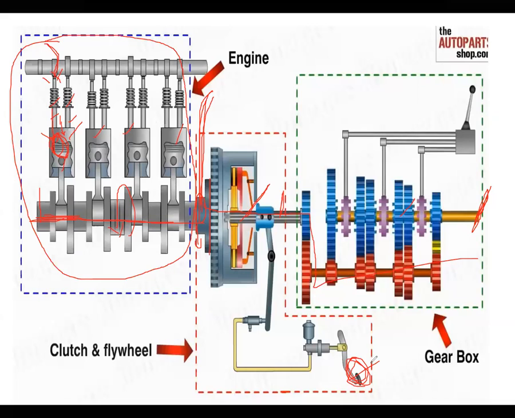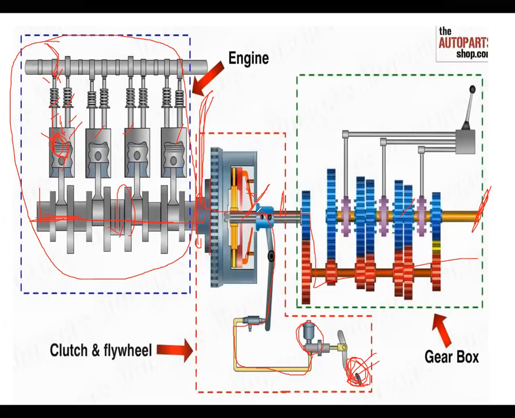So whenever the clutch is operated by the driver, the clutch pedal is pressed here. By taking off the clutch pedal pressure, the pressure is released from here. The pressure moves across this line and tries to move towards the inside of this.